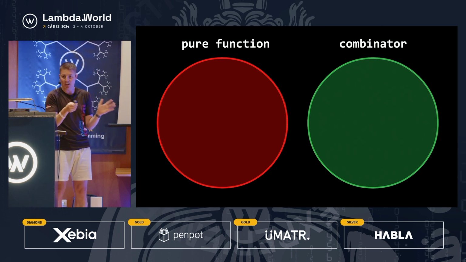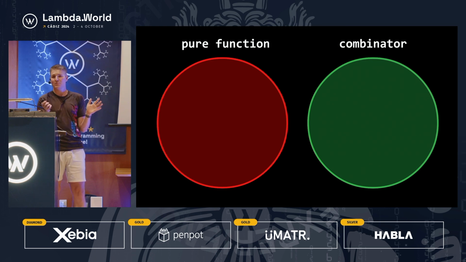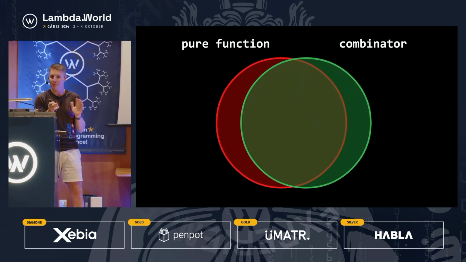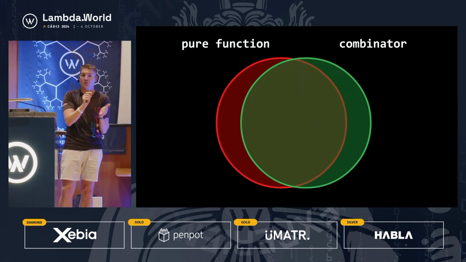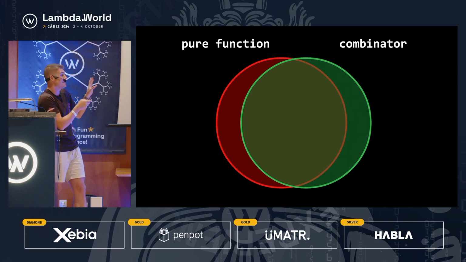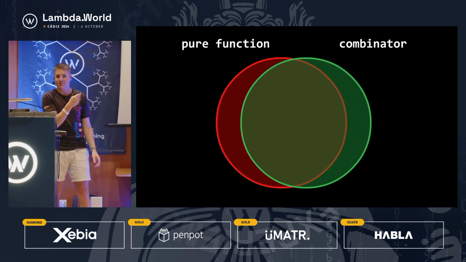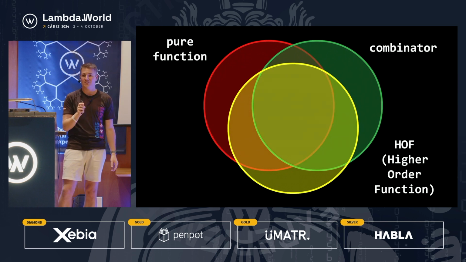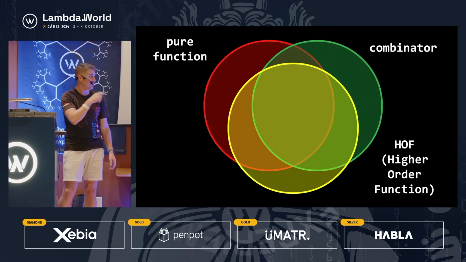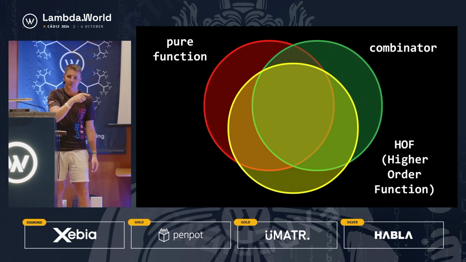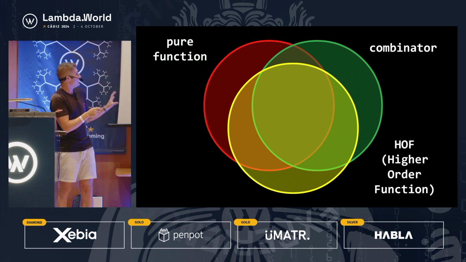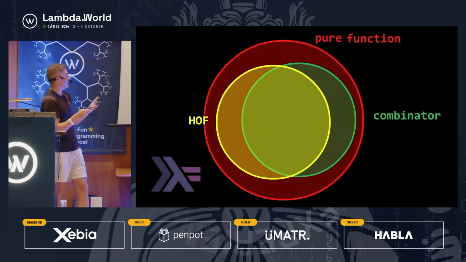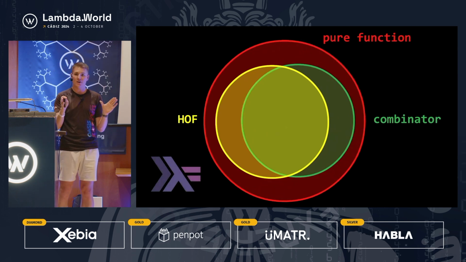The first time I learned this, I thought, is that the same thing as a pure function? It's not really. You can come up with examples. Technically, a pure function could be a function that defines a constant inside, but then you're no longer referring just to the arguments. So there are examples, so they're not exactly the same thing. The next thing I thought was, these both sound kind of similar to a higher order function. But that's also not the same thing. You can come up with examples of pure functions and combinators that are higher order functions, but also some that aren't. But I have a mental model that looks like this. Now, they say all models are wrong, but some are useful.